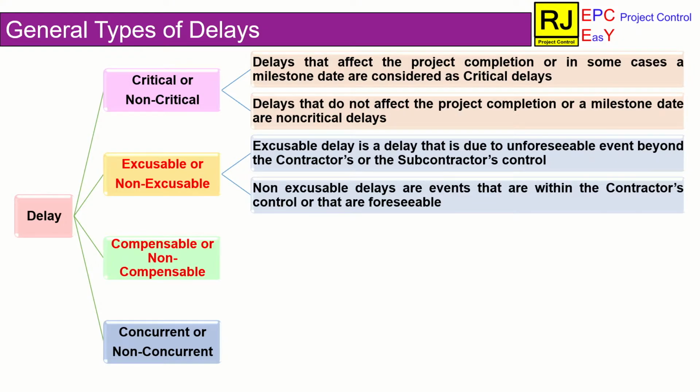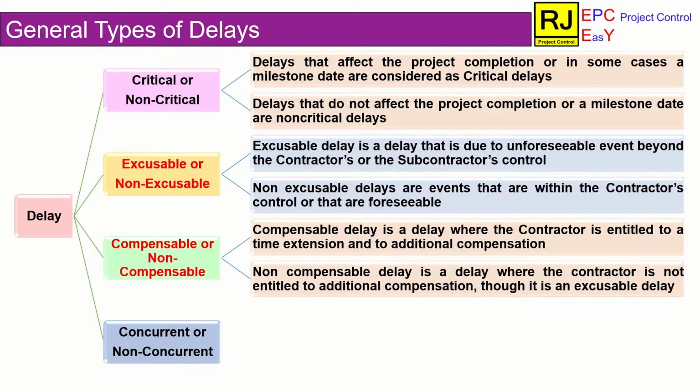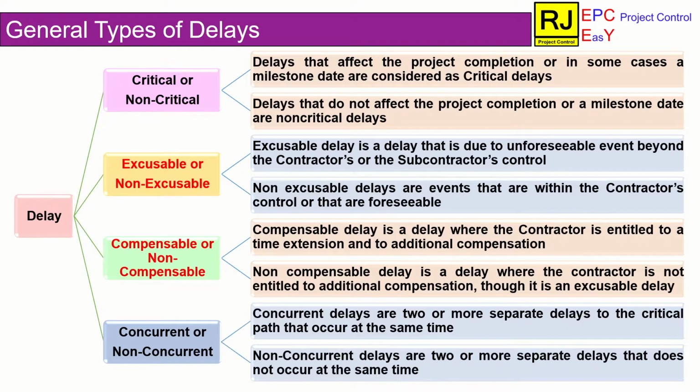Compensable delays. It is the delay in which the contractor is entitled to compensation. Whereas in non-compensable delays, the contractor is not entitled to compensation. Concurrent delays. It is 2 or more separate delays that occur in the same timeline. Non-concurrent delays.